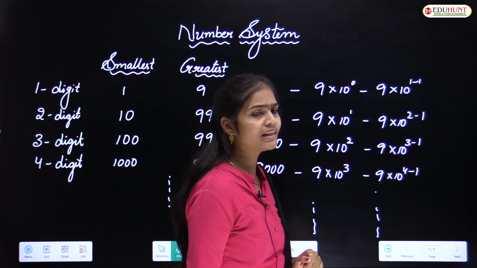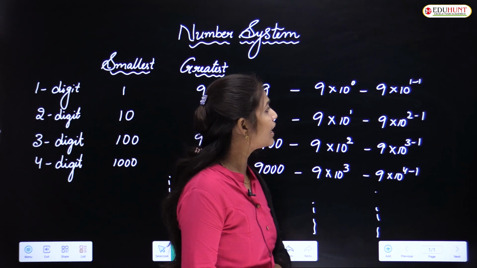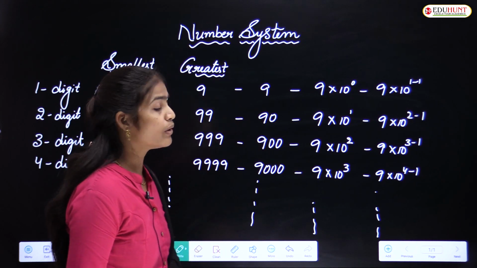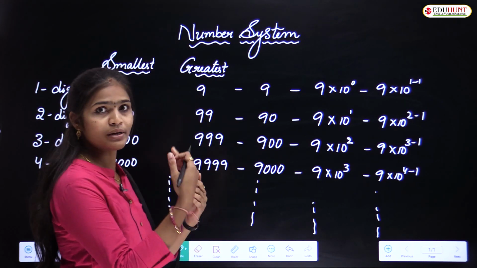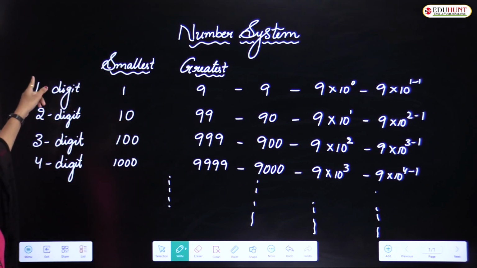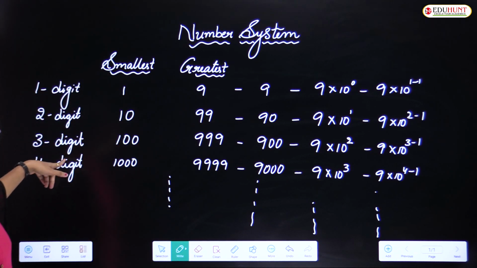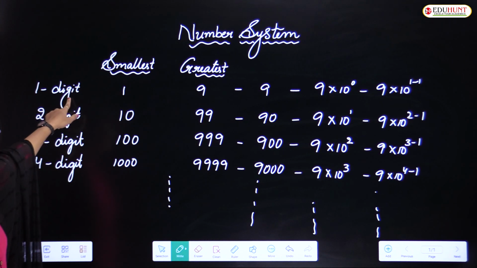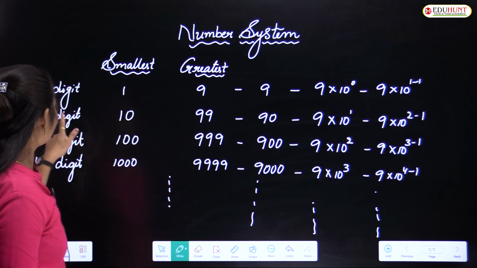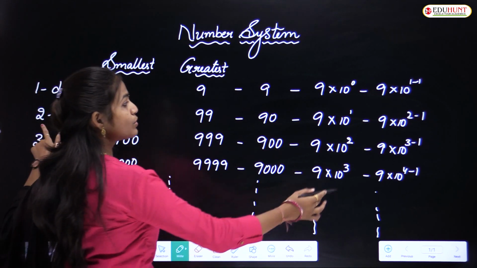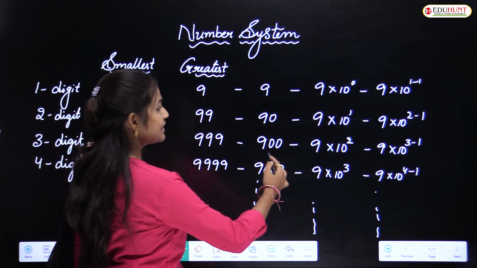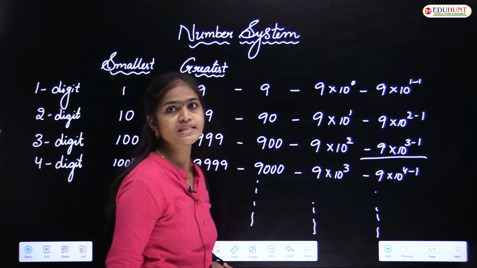Okay, but here you may get a doubt. Madam, why did you write 1, 2, 3, 4 here? How can we know that? Yes, I didn't write that 1, 2, 3, 4 in any other way. I wrote it from here only, that is the number of digits. Once observe the number of digits. This is a 1-digit number, so that's why I wrote 1 minus 1. And this is a 2-digit number, so here 2 minus 1. And this is a 3-digit number, so 3 minus 1.